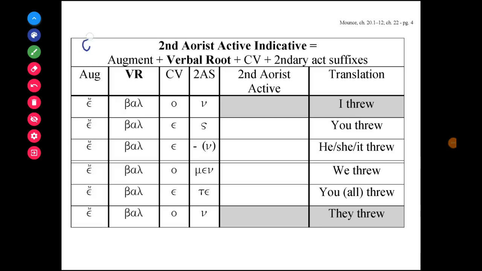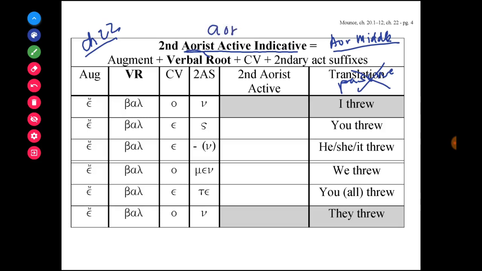Now let's go over chapter 22 and introduce the aorist active indicative forms. We will also learn the aorist middle forms, but not the passives. The passive form we will not learn. It's actually a separate paradigm that we will address in a future module. So we are learning the aorist active plus middle indicative forms and skipping the passive forms until later. Let me clear the board.